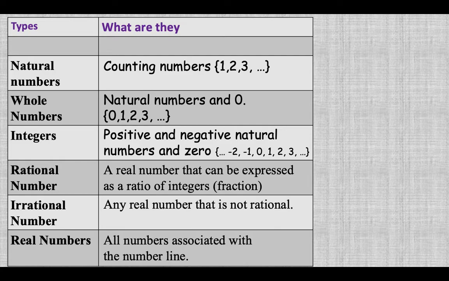But these numbers were not sufficient to express all real life situations, like if the temperature goes below 0 degrees, or if I have to measure the depth of an object which is below sea level. So negative numbers were introduced. Negative numbers, 0, and the positive numbers together make the set of integers.